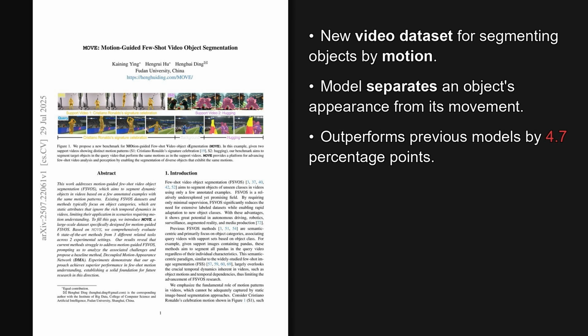So to wrap up, this work introduces a vital benchmark for segmenting objects by how they move, not just what they are. Their proposed decoupled motion appearance network provides a strong foundation for future research in this direction.